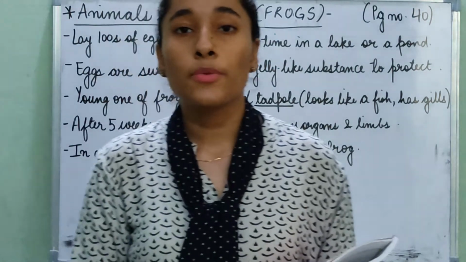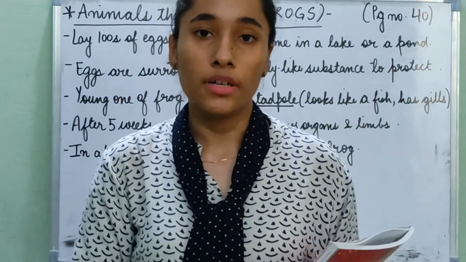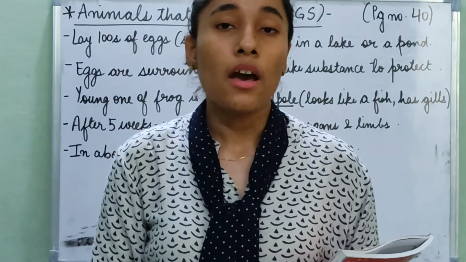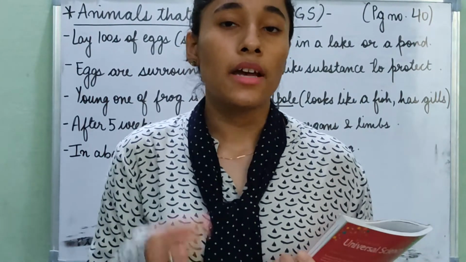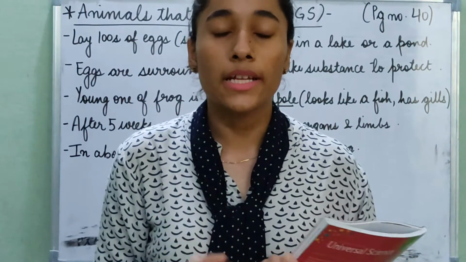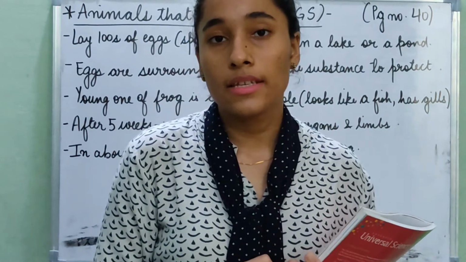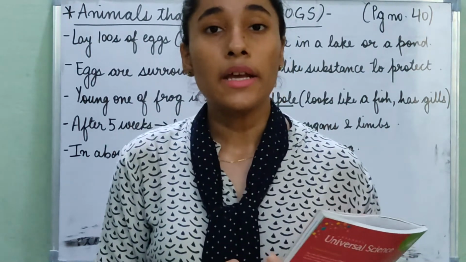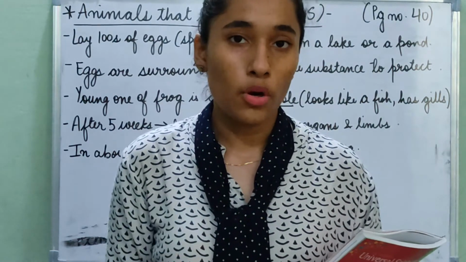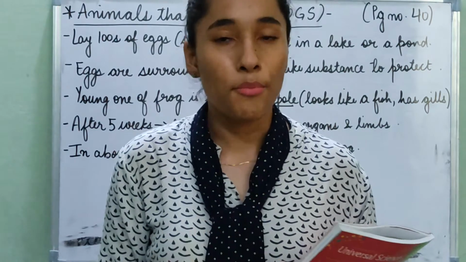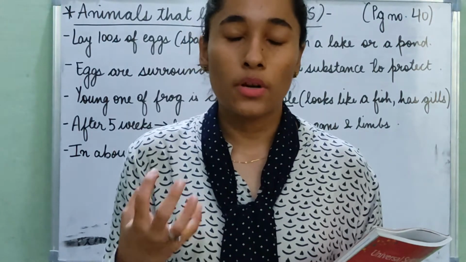In the last class we learned about animals that lay eggs, and we learned about birds and their eggs. We learned that an egg has an outer shell that protects the whole egg. The yolk, the yellow part at the center, has a bright white spot in the middle, which is the embryo, the baby.